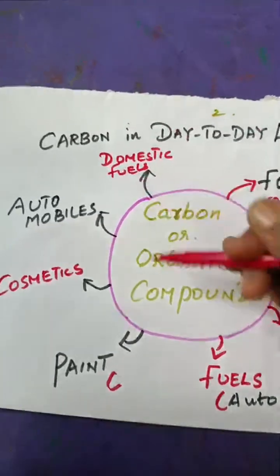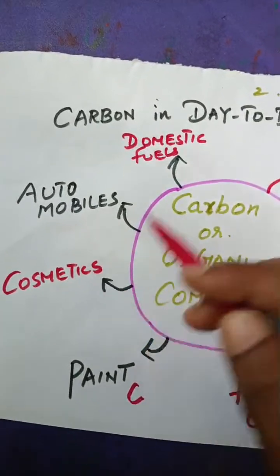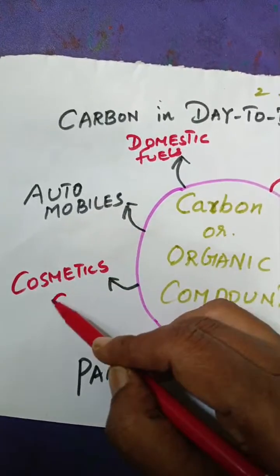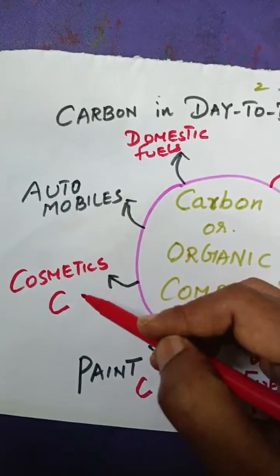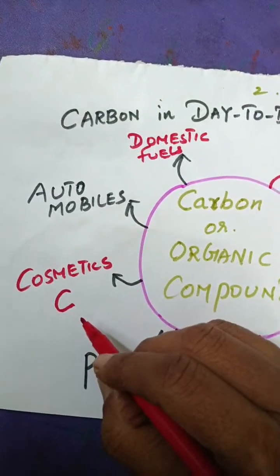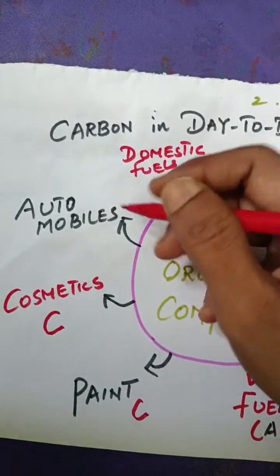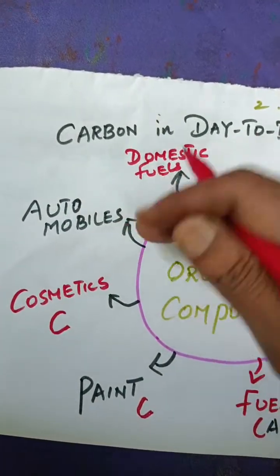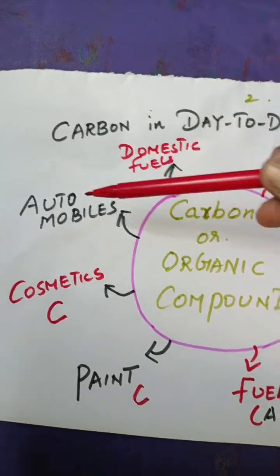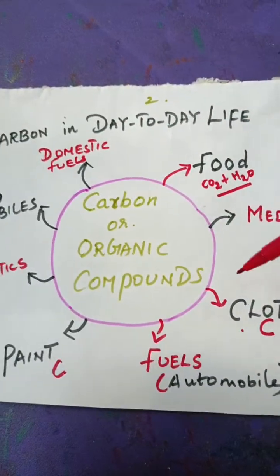Next, we concentrate on the cosmetics in our daily life, isn't it? These cosmetics also come from carbon. They are all made up of carbon materials only. So carbon is an inseparable element in human life. And not only that, the automobiles we use to go from one place to another are also made up of carbon. So we can say that carbon is an inseparable element in human life.